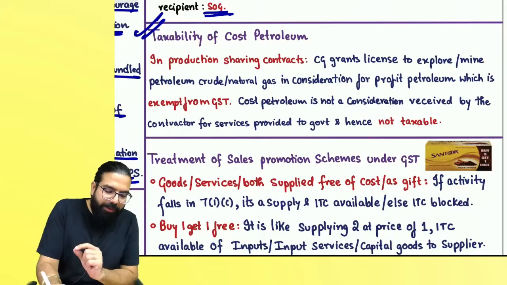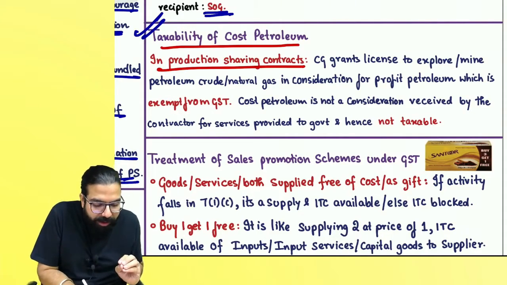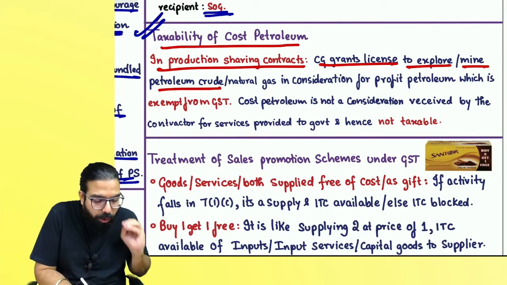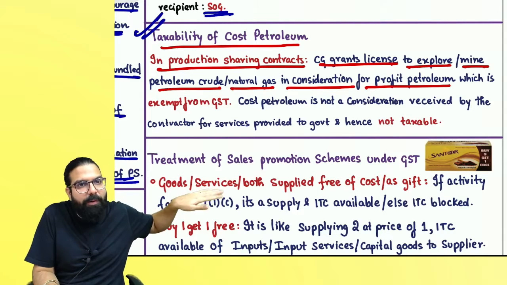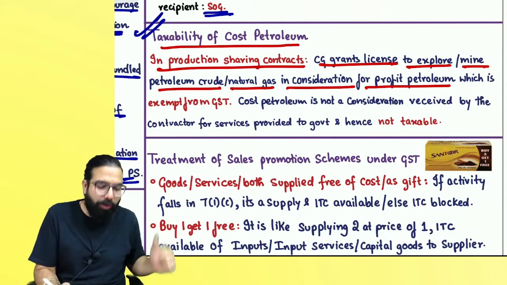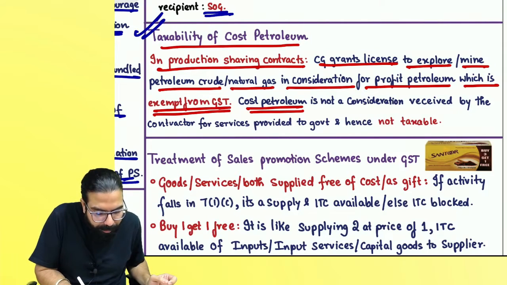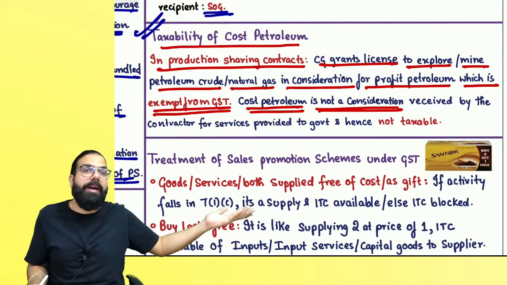That is the same thing which has been told over here. Taxability of cost petroleum. Sir, in a production sharing contract, the central government licenses to explore or mine petroleum crude or natural gas in consideration for profit petroleum. What do we give, everyone? We give royalty also, and we give profit petroleum also, which is exempted from GST. And always remember one thing, cost petroleum is not a consideration, because I have not provided any service to the government for it.